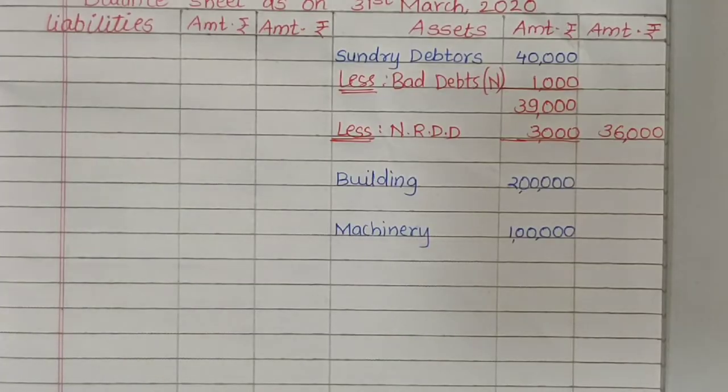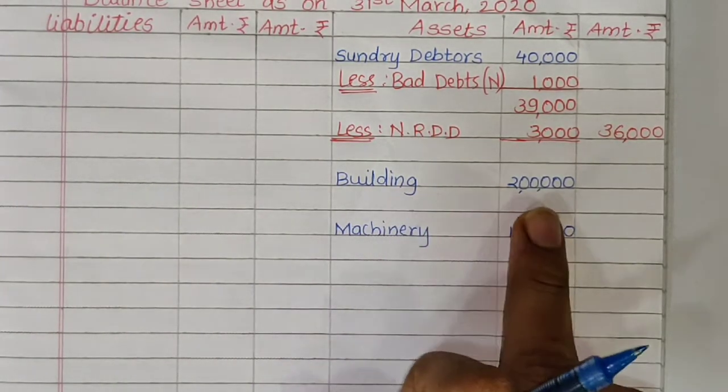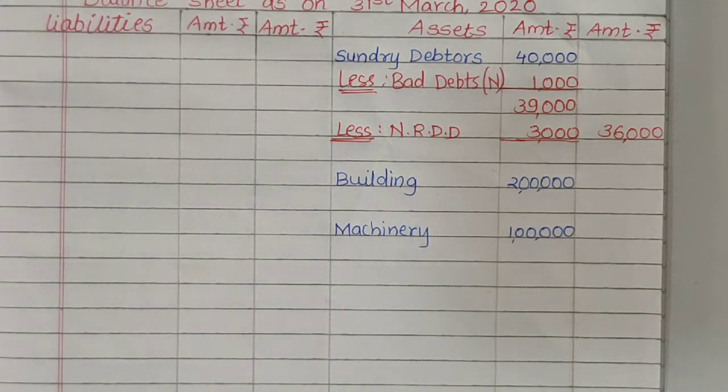The next adjustment is depreciation. Depreciation means reduction in the value of asset due to wear and tear and its use. So we have to deduct it from the value of fixed asset, and being the loss to the business, we have to record it to profit and loss account debit side. For example, the value of building is given in the question rupees 2 lakh, and the depreciation rate is given at the rate of 10%.